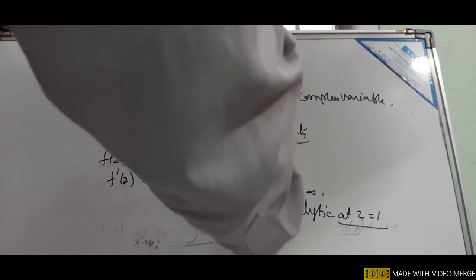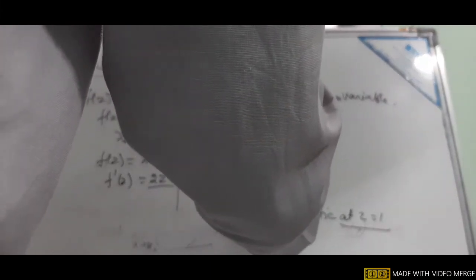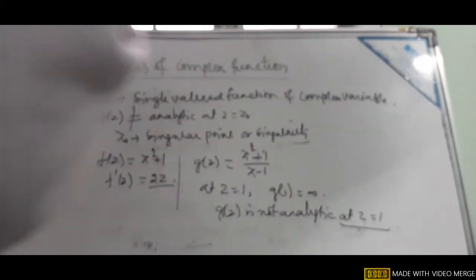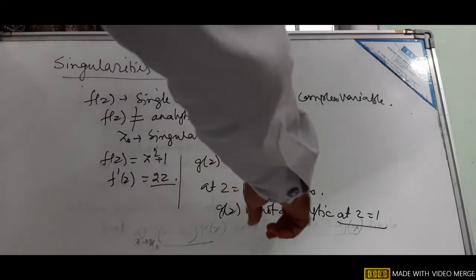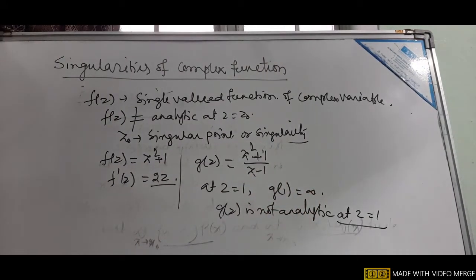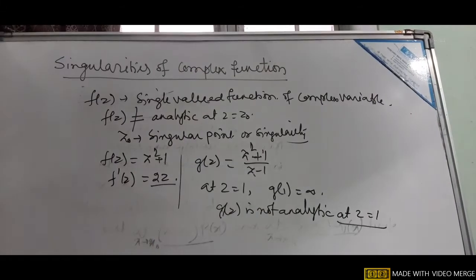Here when we put z equal to 1, 1 minus 1 is the denominator, so 1 by 0 is infinity. Therefore g(z) is not analytic at z equal to 1. So that is the point of singularity of g(z).